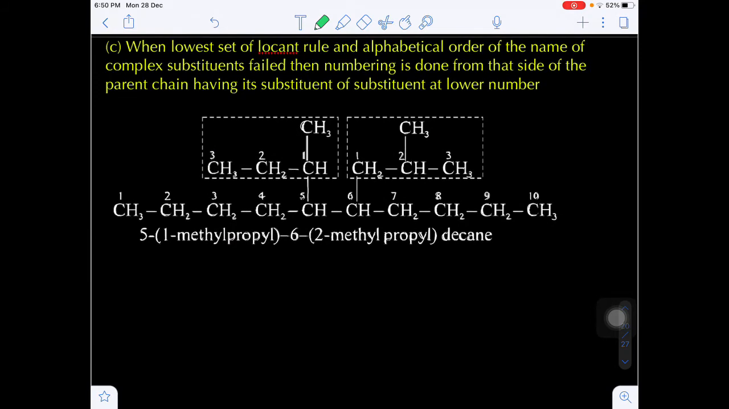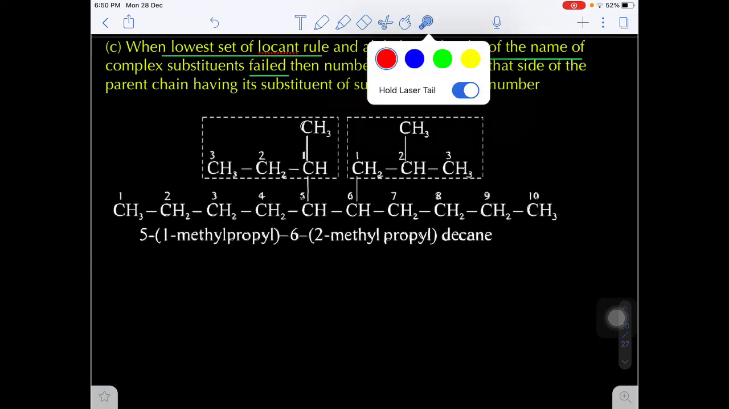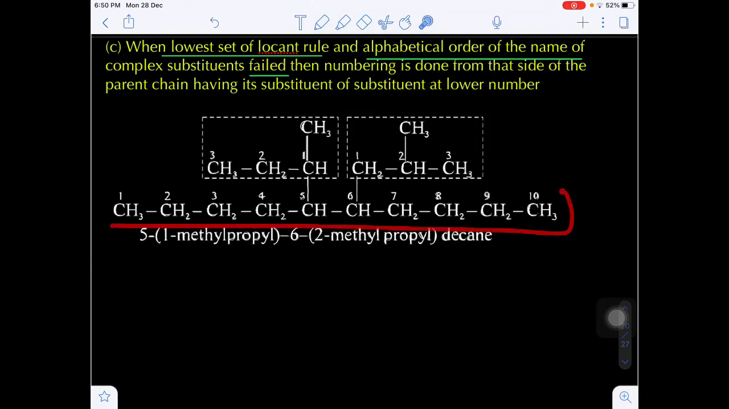Now, when the lowest set of locants rule has failed, and the alphabetical order of the name of the complex substituent has also failed, then how do we number the carbon atoms in the parent chain? Suppose this is the example. In this case, if you see, total how many carbons are there in the parent chain? 10 carbons are present. You see from left to right, you will have 5th carbon and 6th carbon substitutions. On the right side also 5th carbon and 6th carbon. So from both ends the position of locants will be same.